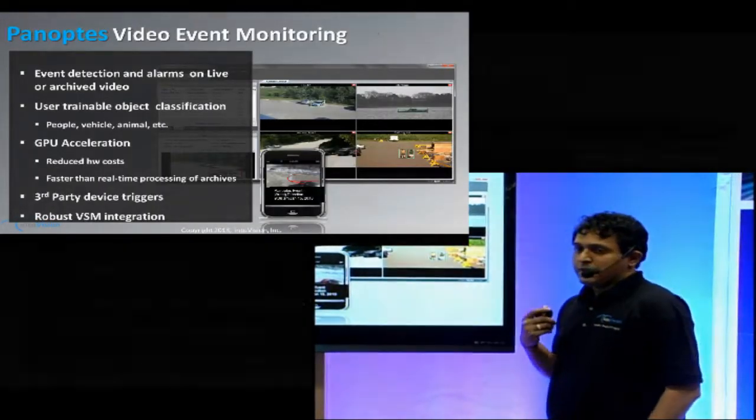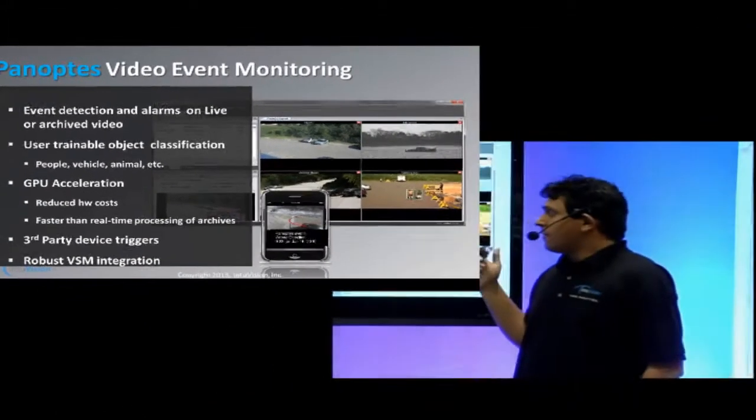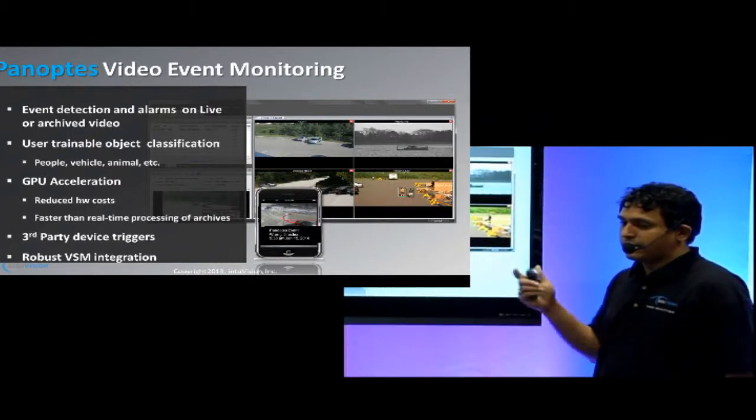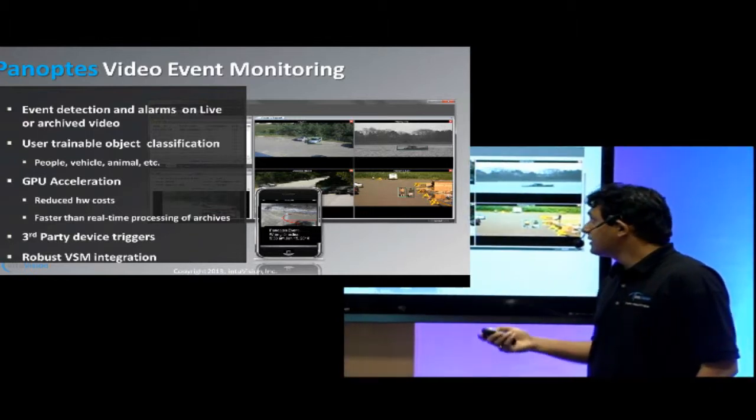So Panoptis can handle live video streams, and can also work with archive data for postmortem analysis. It allows users to train on objects. So for example, you want alarms to happen only with people or vehicles, but not on, say, animals. We also exploit GPU cards when they are there, and with actual GPU cards, we can get 150 frames per second for a 640 by 480 video. In addition to that, we have a good and robust integration with the Cisco video surveillance monitor and support third-party device triggers.